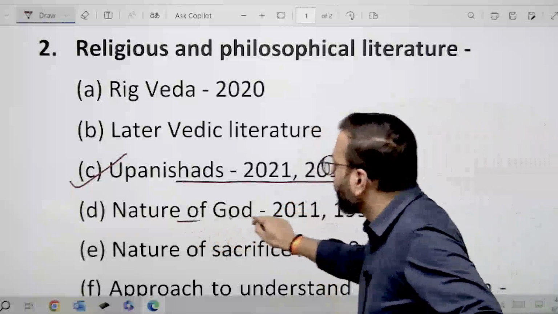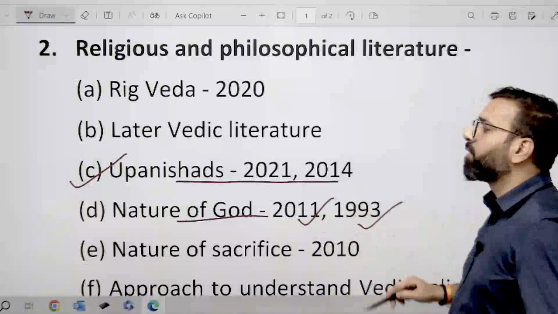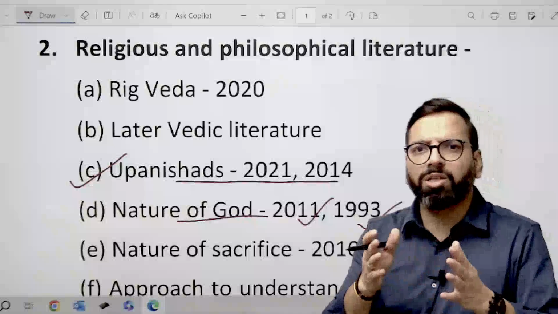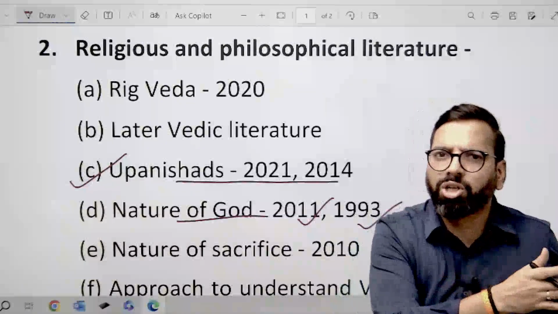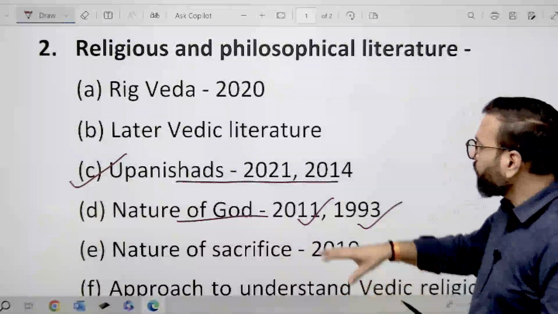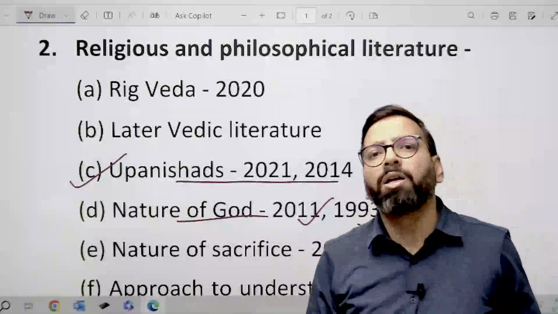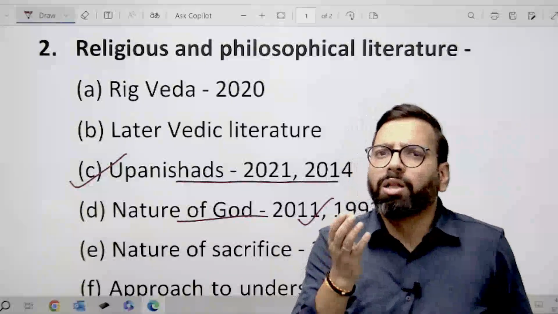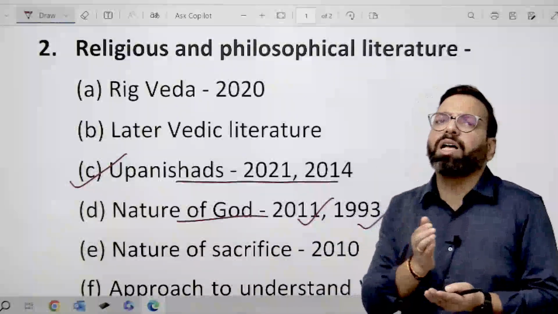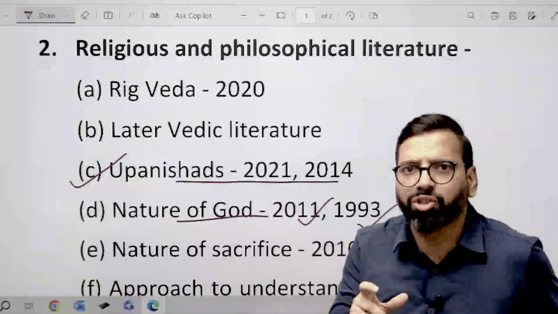Then nature of God is again a very prominent development which UPSC has asked repeatedly, in 2011 and 1993. You know the Rig Vedic gods, and how they are divided on the basis of territorial gods, celestial gods, atmospheric gods, so they are divided into different realms, all of that we need to see. Then nature of sacrifice. Sacrifice is the mode of worship of this Vedic period, and what was the purpose of this sacrifice, that has been asked by UPSC in this history optional paper.